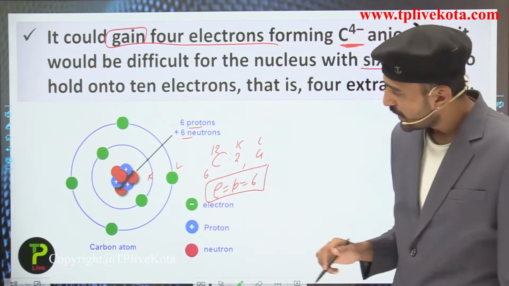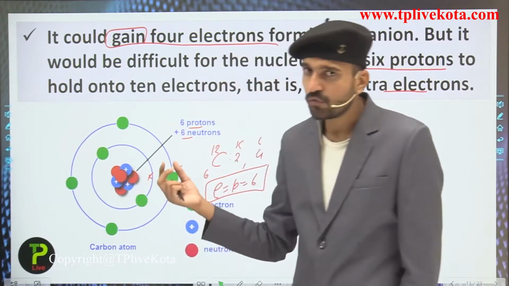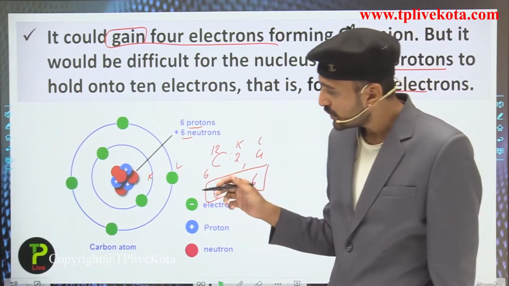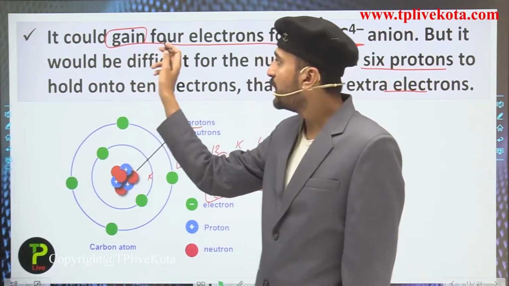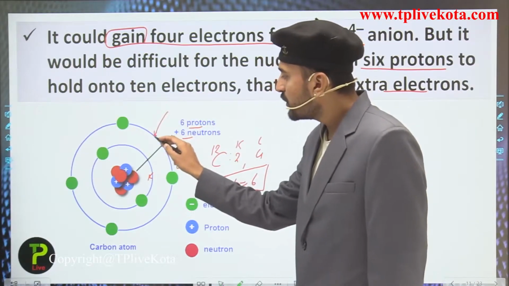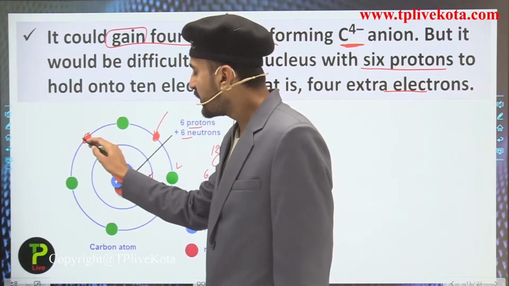Now here the protons are attracting the electrons towards themselves, and the electrons are revolving in these shells. Now what happens if it could gain 4 electrons? It means 1 electron should be added here, 1 here, 1 here, and 1 here in the L shell.